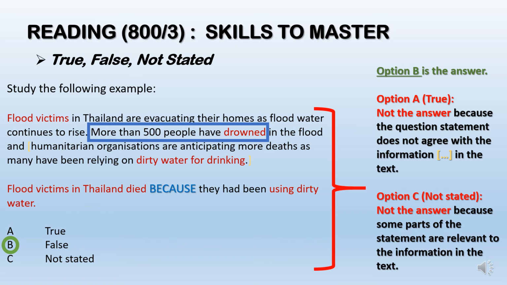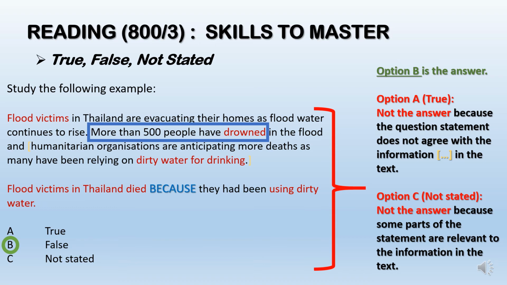So we do not know whether these flood victims are going to die or not, but the humanitarian organizations already anticipated, because these flood victims drink dirty water. So option A, true, is not the answer, because the statement does not agree with the information in the text. We know that not all flood victims in Thailand died because they had been using dirty water.